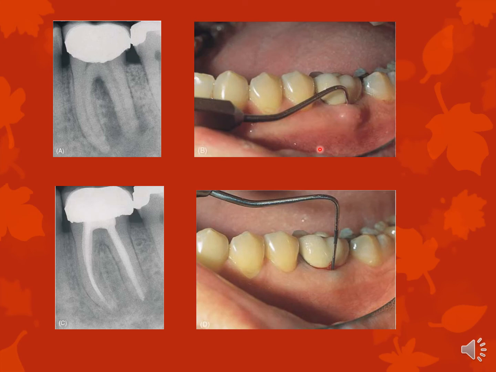And very correctly, once the endodontic treatment is done, the pocket has completely resolved. So this is a very important message for you to take back to your practices. The minute you see a pocket, don't jump to perio and call the periodontist to treat this pocket. Periodontist may treat the pocket, but as long as the endodontic lesion is not treated, the pocket will recur. So the only treatment for this is endodontic treatment.